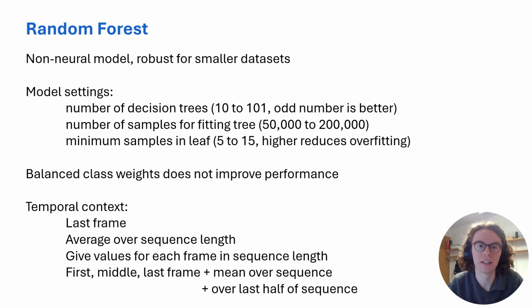And then finally, the last model that we tried is a random forest, so a non-neural model that has been shown to be robust for smaller data sets. There are 3 settings that we have to look at for random forests: the number of decision trees, then also the number of samples used when fitting each tree, and finally the minimum number of samples in each leaf of each decision tree. So we test out different values for those settings.